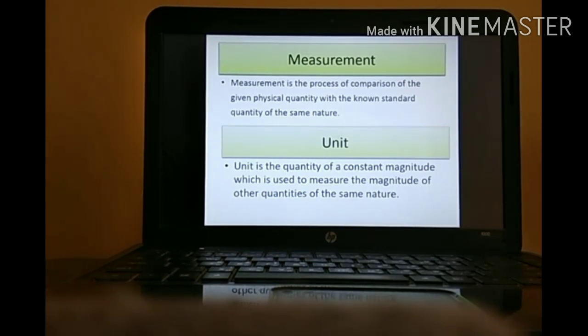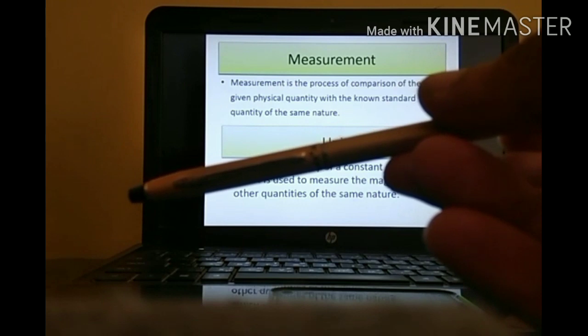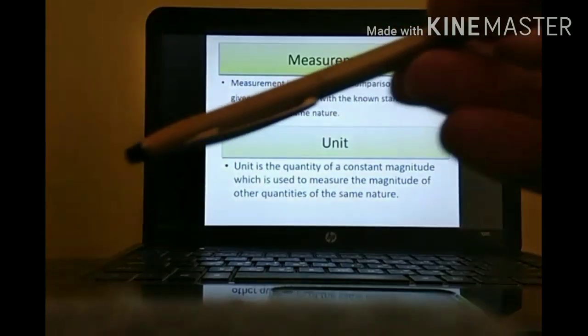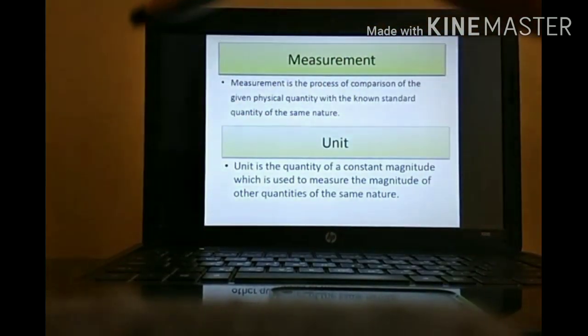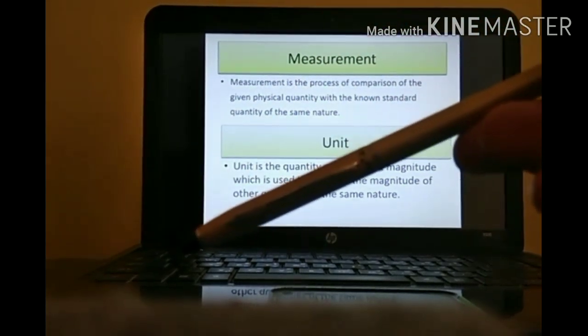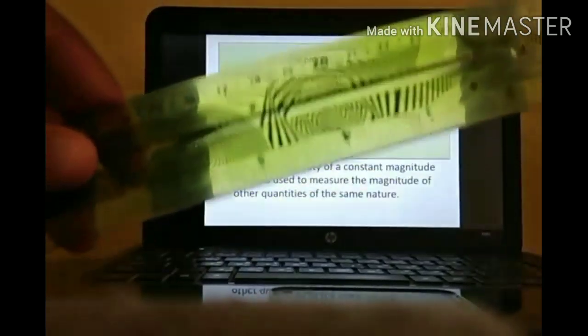Let's start. What do you mean by measurement? Measurement is a process of comparison of a given physical quantity with a known standard quantity of the same nature. Take for example, I am having this pen. I want to measure this pen. So what will I be doing? I will take a scale, place it in front of it and then measure it. So this pen is called the given physical quantity. And we are having this scale. This scale is called the known standard quantity.